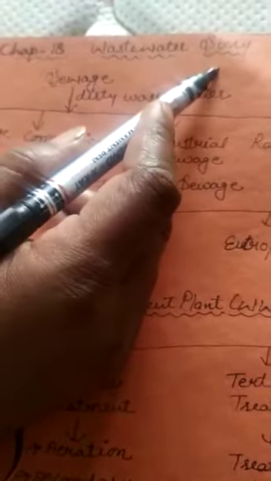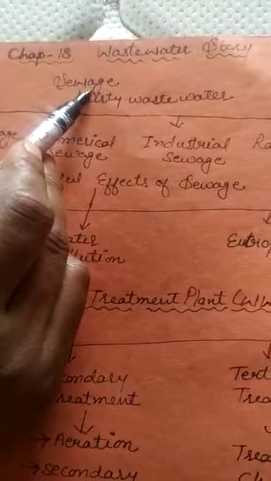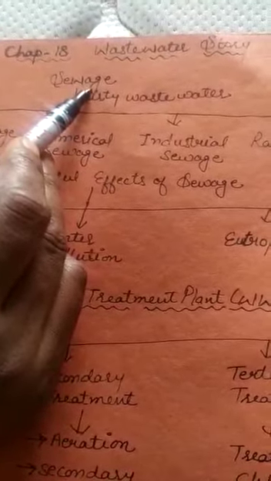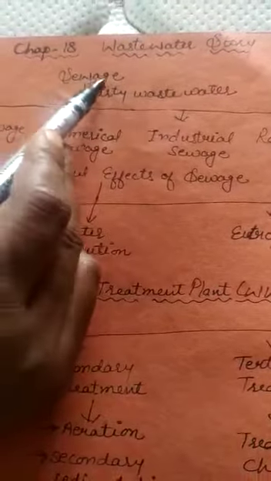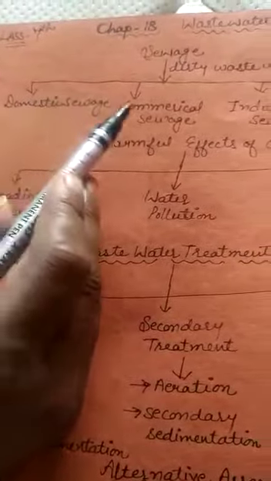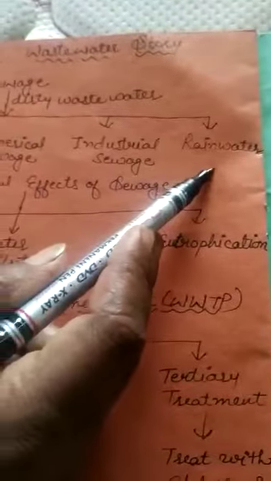In wastewater story we start from sewage. Sewage is a wastewater that is carried out in sewers. This is dirty wastewater. How many types of sewage? First one is domestic sewage, commercial sewage, industrial sewage, rainwater sewage.